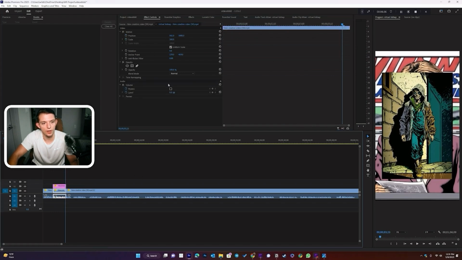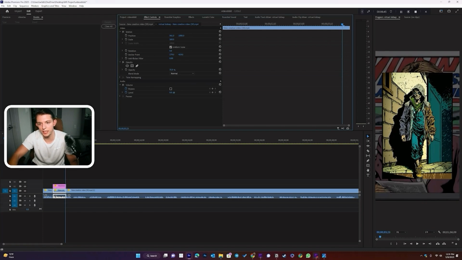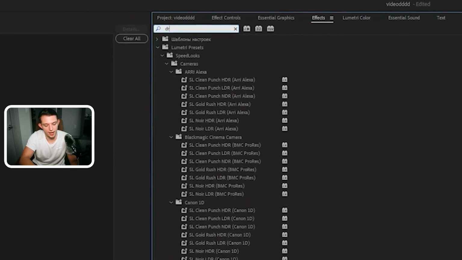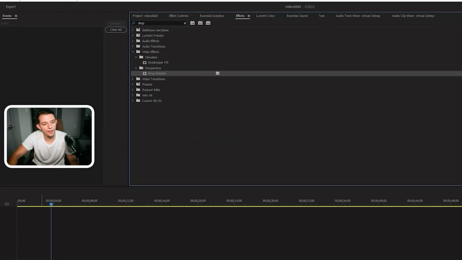And then we're going to make the opacity of the background, let's say 35. So the background is dim in comparison. And then let's go ahead and go to effects and let's add a drop shadow. We're going to add that to it.